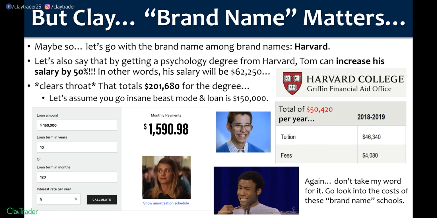Go and look at the cost of these brand name schools. It was actually pretty fun. I looked at Stanford. Stanford's pretty well known. I think they were, if I remember right, $49,000 a year. I looked at Villanova, and I think Villanova was the most expensive, but they're not Harvard, right? Everybody's heard of Harvard. But Villanova, I think because they're private, Harvard might be private too. Regardless, Villanova was like $52,000 a year. So, yeah, go out.